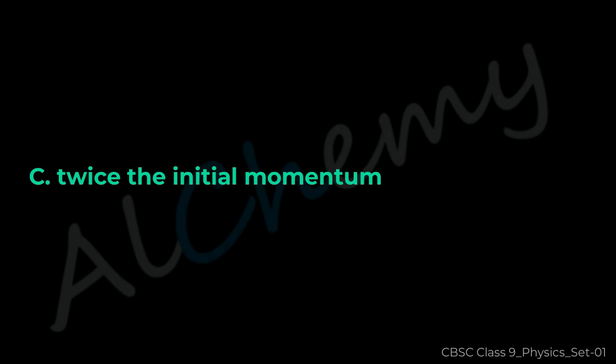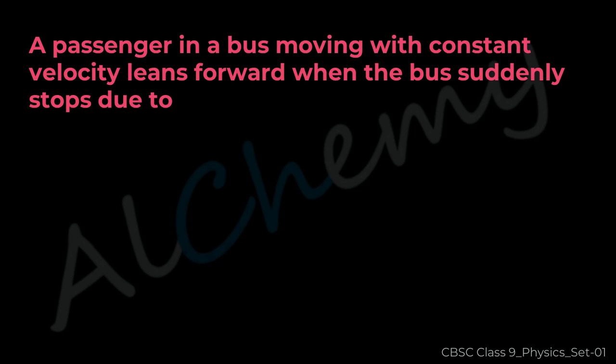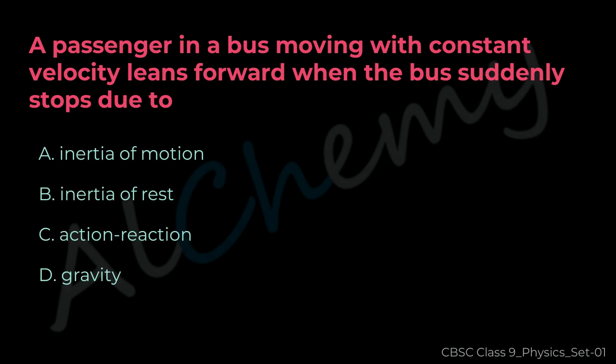Twice the initial momentum. Question 7. A passenger in a bus moving with constant velocity leans forward when the bus suddenly stops due to A. Inertia of motion. B. Inertia of rest. C. Action-reaction. D. Gravity. The correct answer is A.